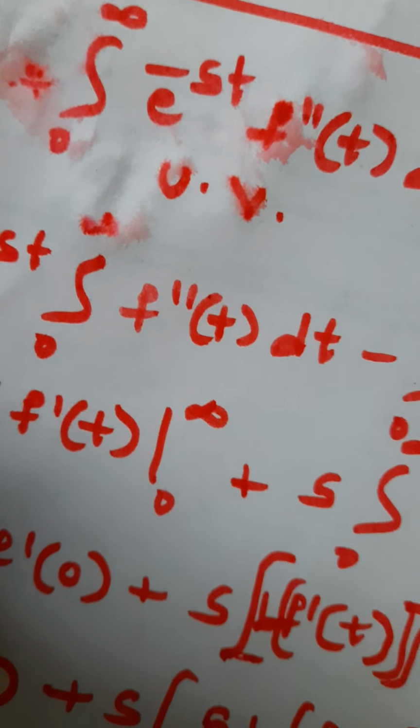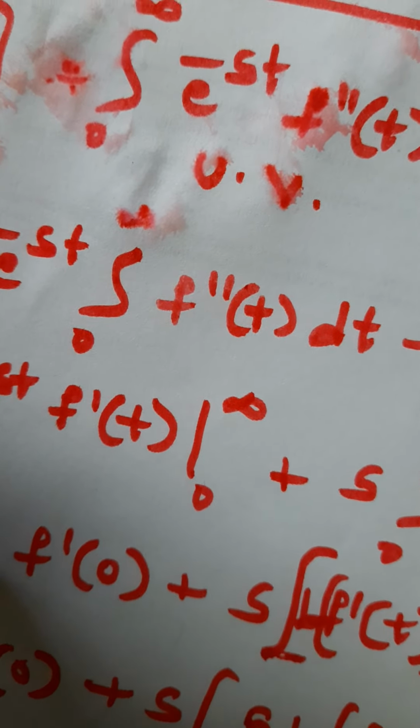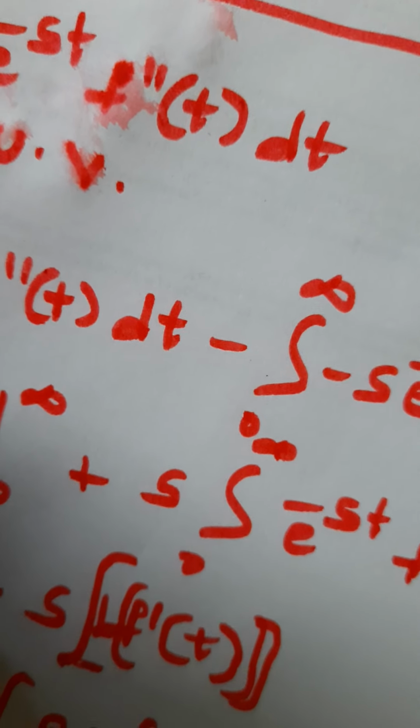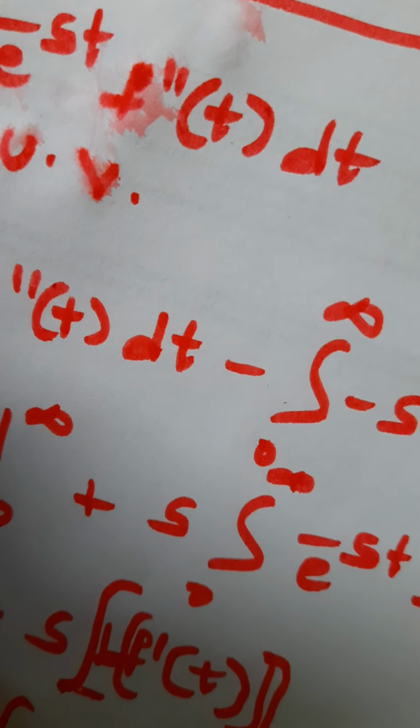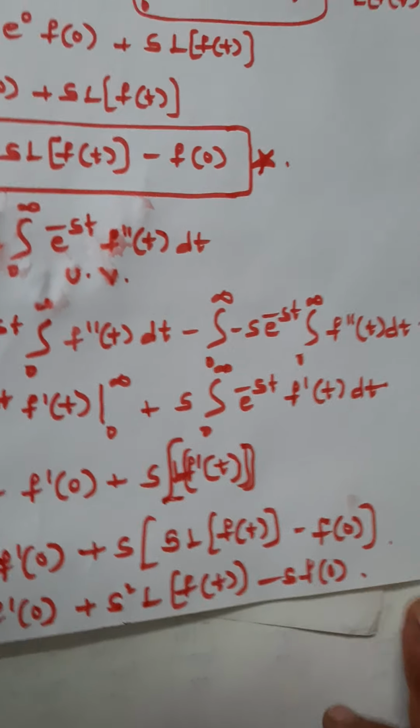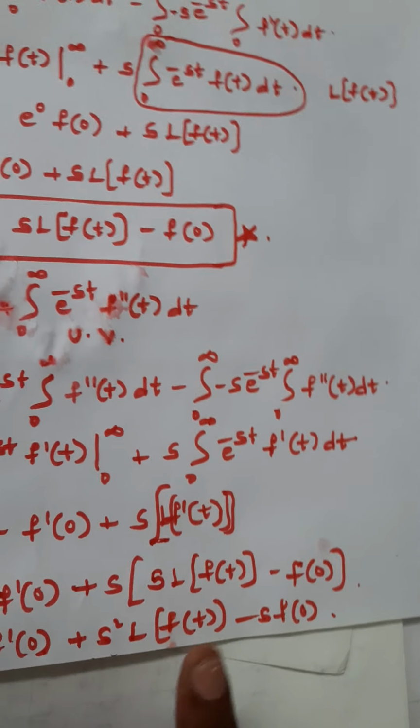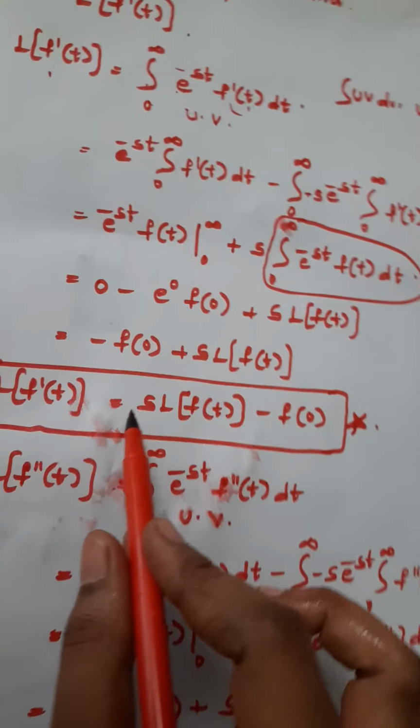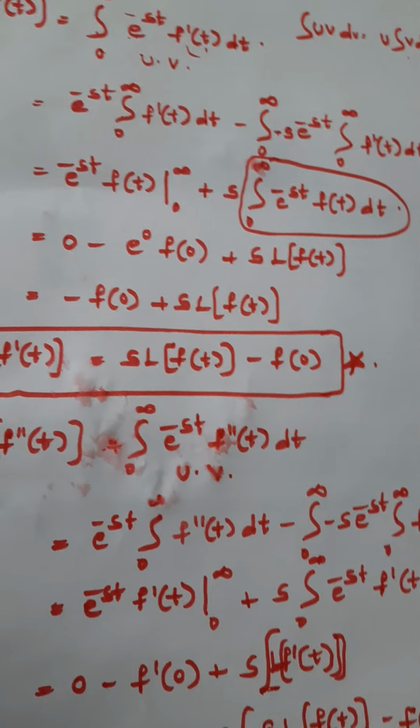We have to replace it like this: minus f dash of 0 plus s square Laplace transformation of f of t minus s into f of 0. Likewise, we have to substitute these formulas in the given problems.